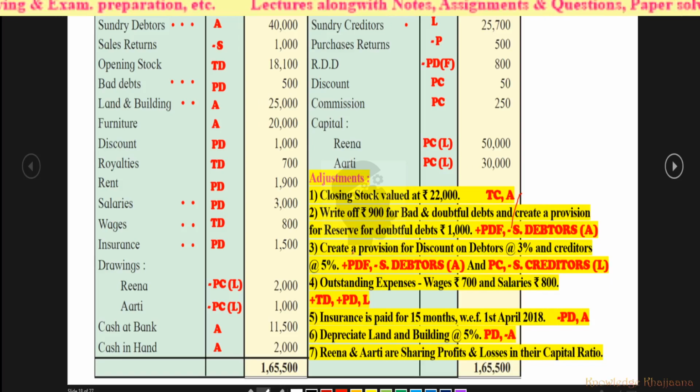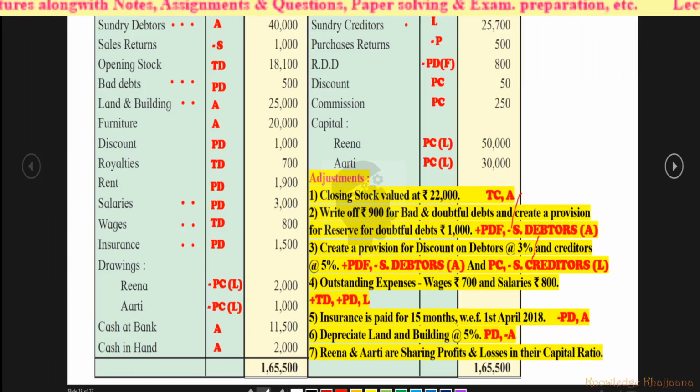Next, create a provision for discount on debtors at 3%, okay, and creditors at 5%. See, again there are two parts in adjustment number 3. First part we will look first. Create a provision for discount on debtors at 3%. So again this is new provision for discount on debtors with the debtors which are remaining after doing this adjustment.